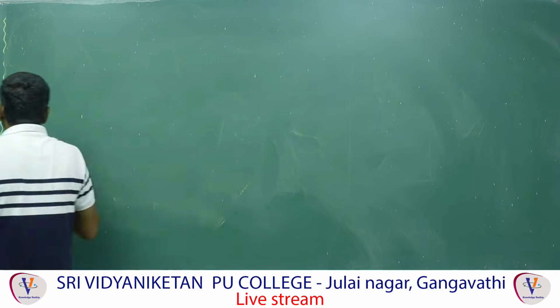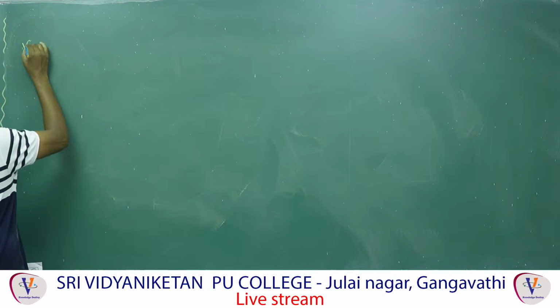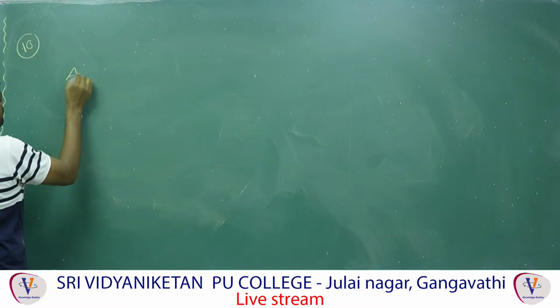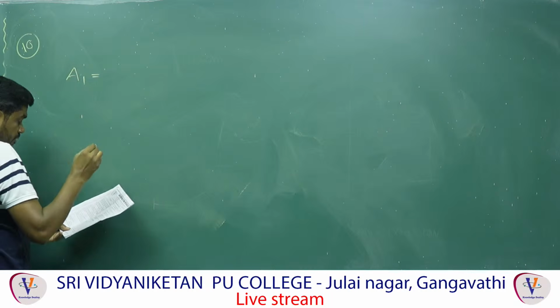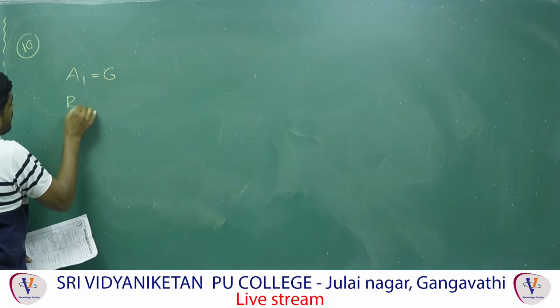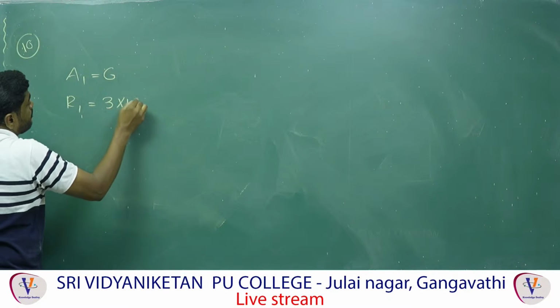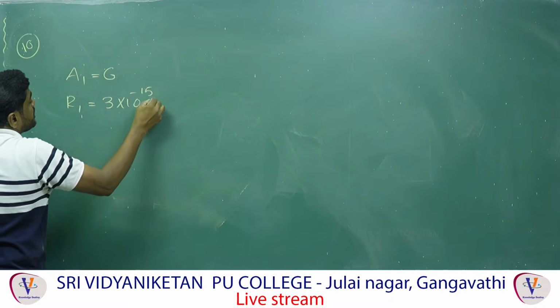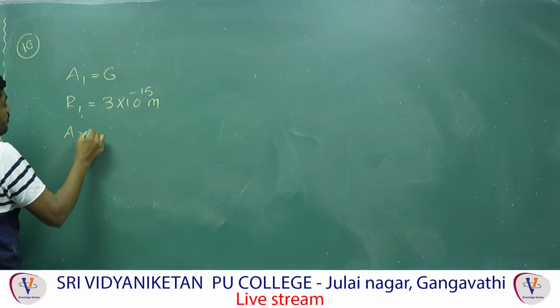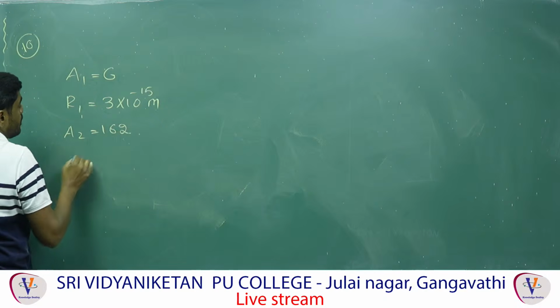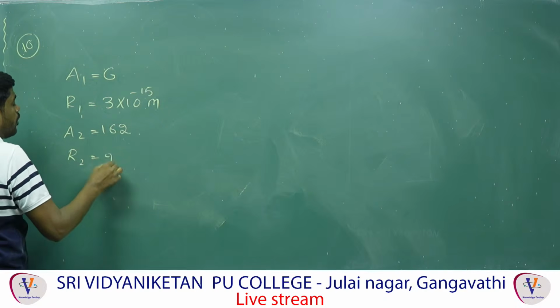So this is question number 7. Now, A1 is equal to 6 and R1 is equal to 3 into 10 power minus 15 meters. A2 is equal to 162 and R2 is equal to how much?